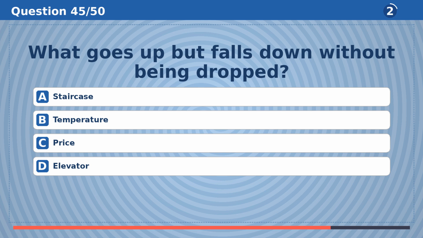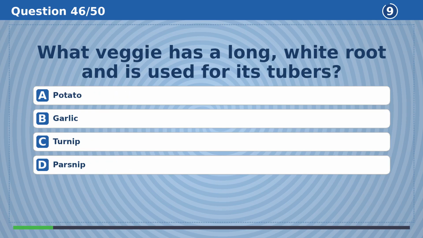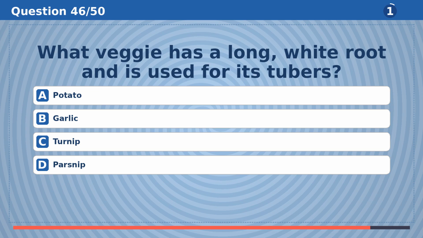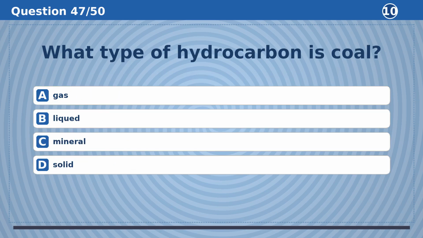What goes up but falls down without being dropped? The answer is D, elevator. What veggie has a long, white root and is used for its tubers? The answer is D, parsnip.